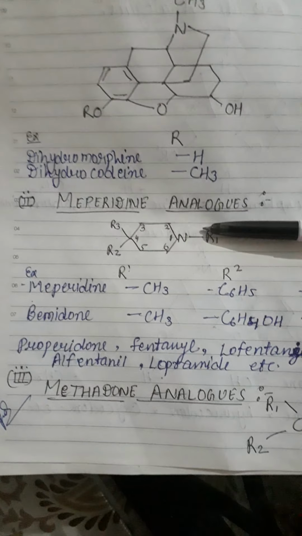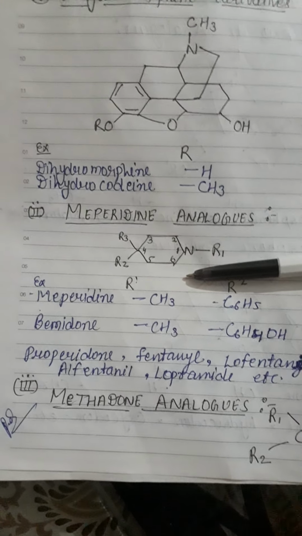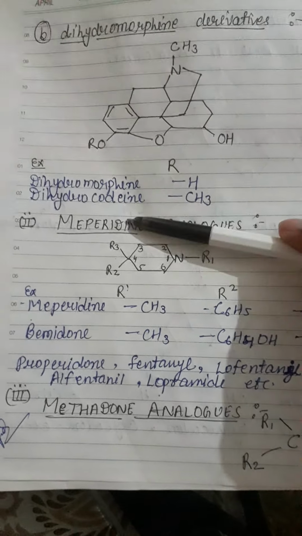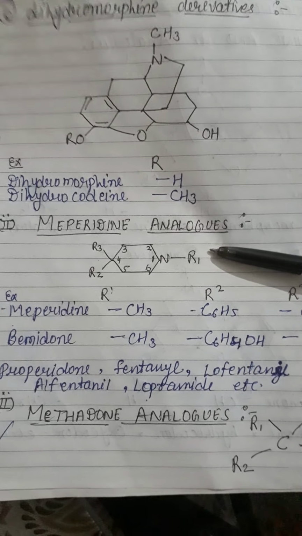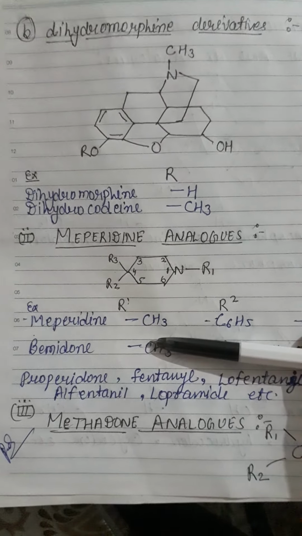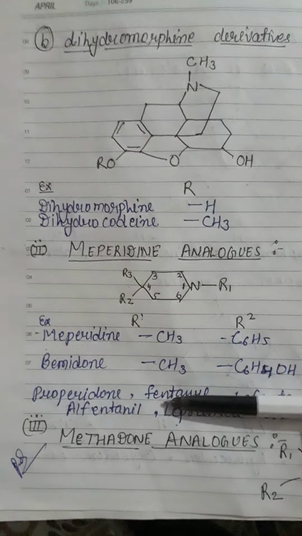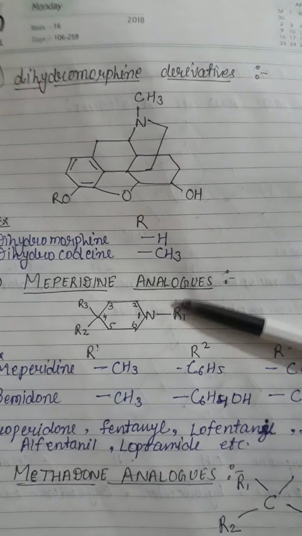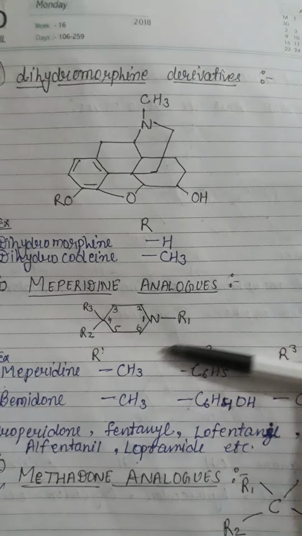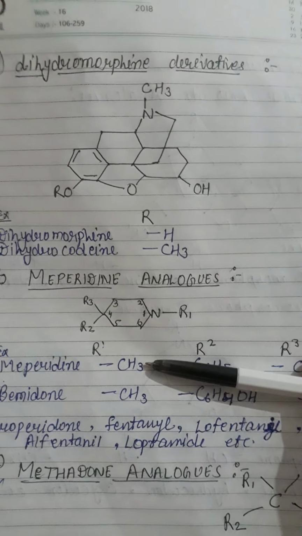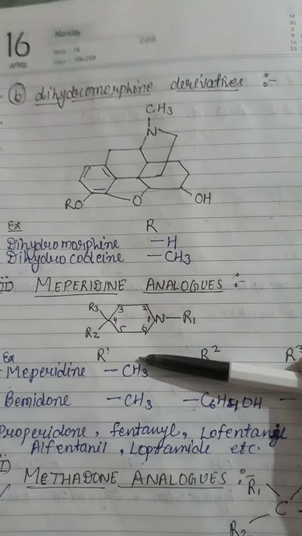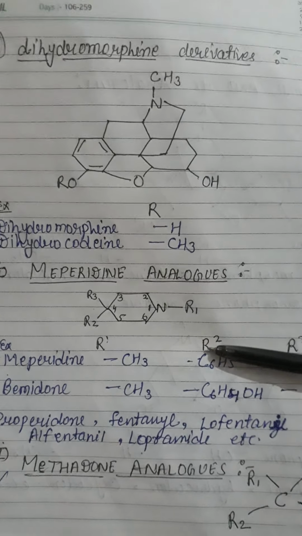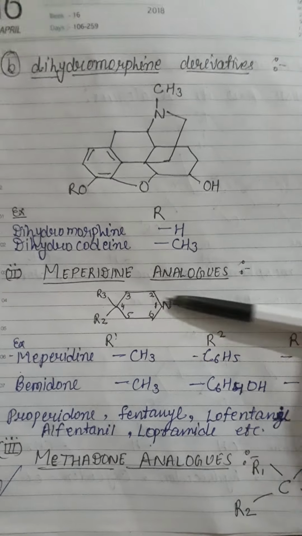And number two category: the first one is the morphine category, and number two is meperidine analogs. This is the general structure of meperidine analogs. These are examples of drugs like meperidine, bamidone, properidone, fentanyl, etc. These types of drugs are related to this category. R1, R2, R3 are the substituent positions. Whenever any substituent is joined at these positions, a new drug is synthesized and used as a meperidine analog.